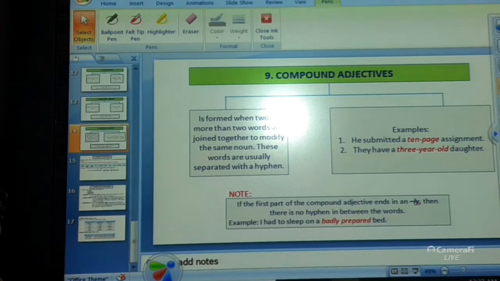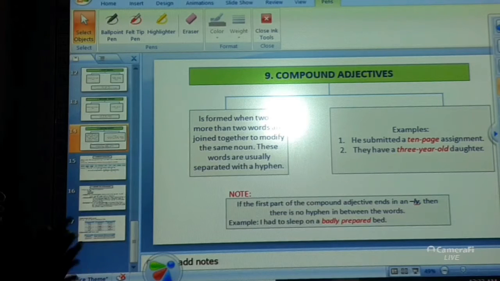They are formed when two or more than two words are joined together to modify the same noun. That means, in order to give some more information about the noun, two or more than two words are joined together.